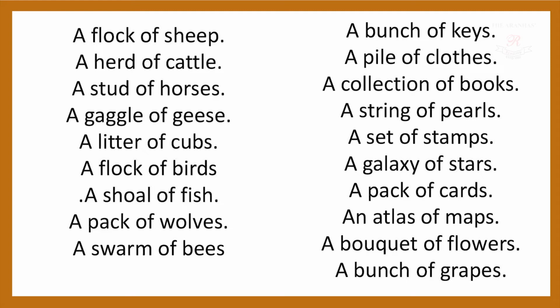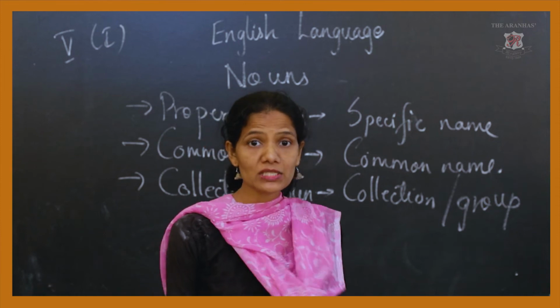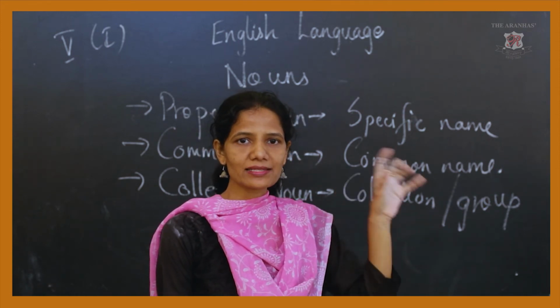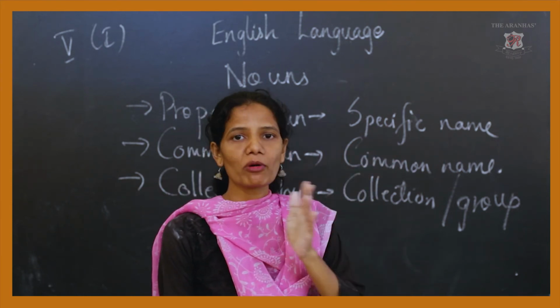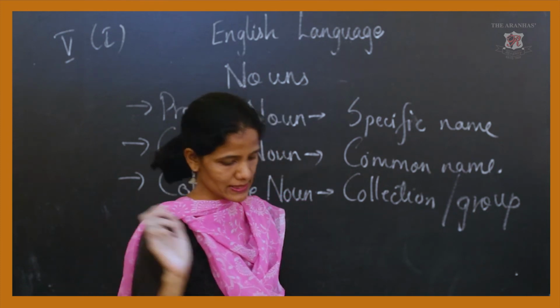A troupe of actors, a panel of judges, a gang of robbers. So these particular examples are the examples of collective noun. Now what we will do? We will see the examples more in a part of a sentence. Now here we have just seen the collective noun examples, but now we are going to see them in the form of a sentence. We will just underline the collective noun words.